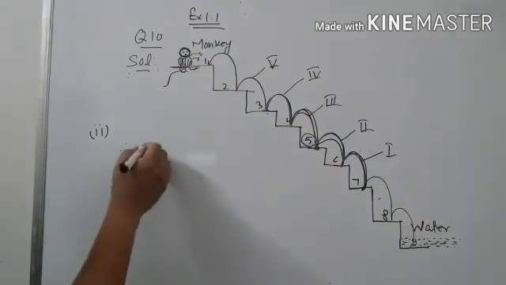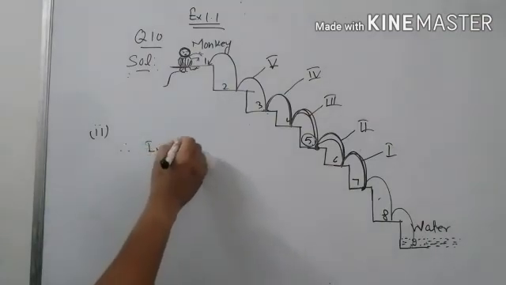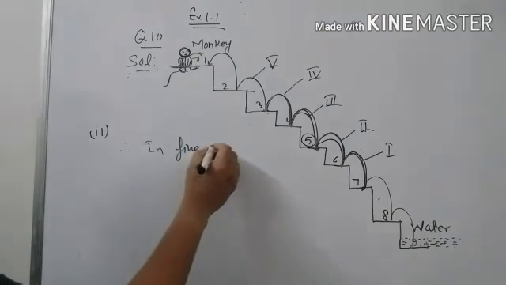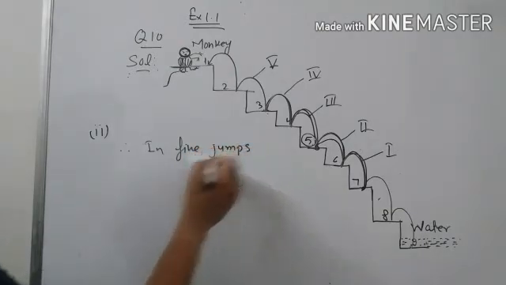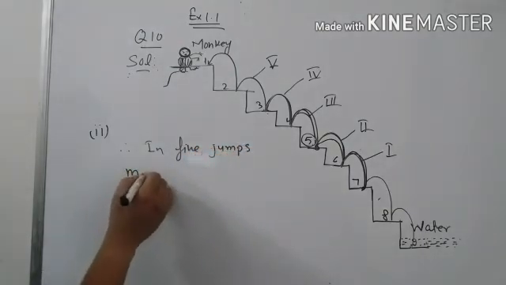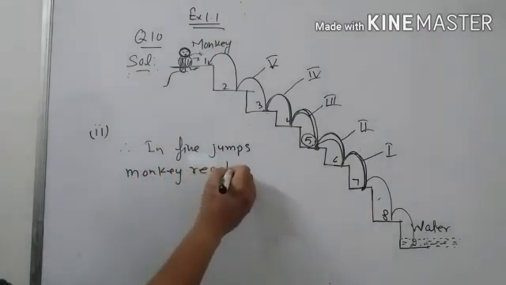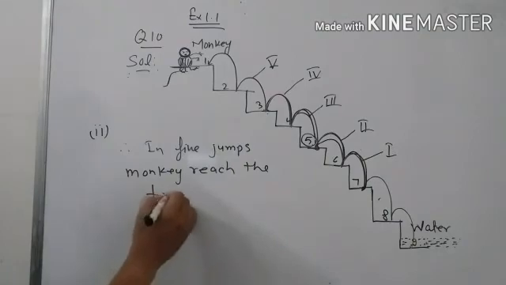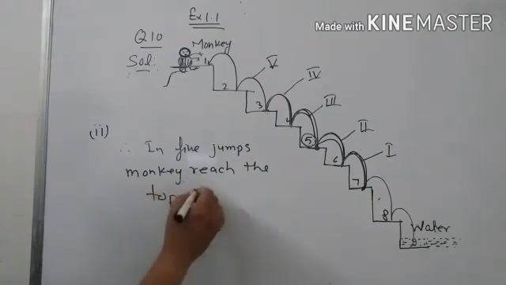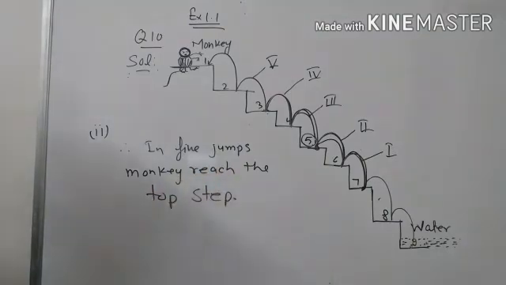So in 5 jumps the monkey reached the top step. Okay, so it is the second part.